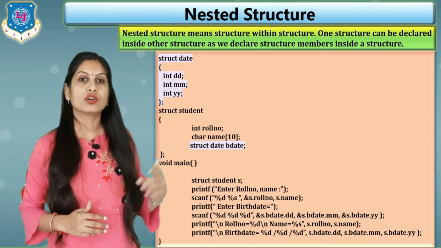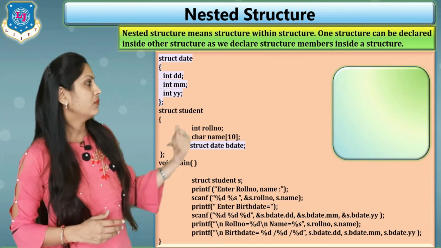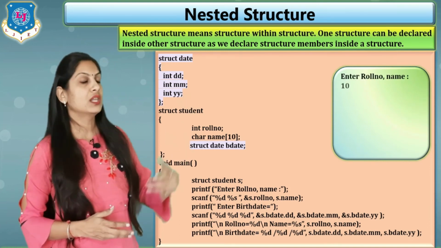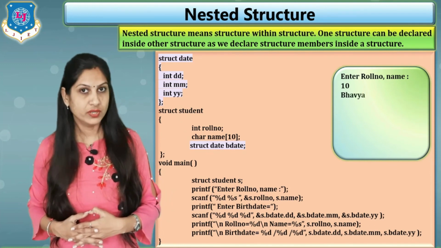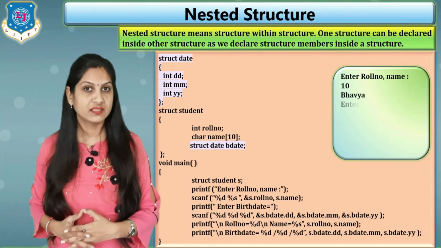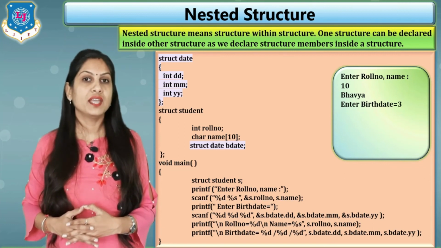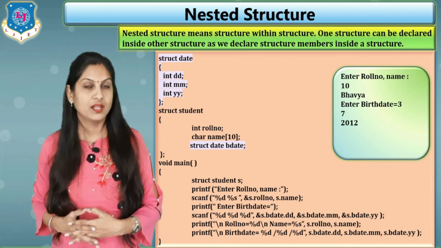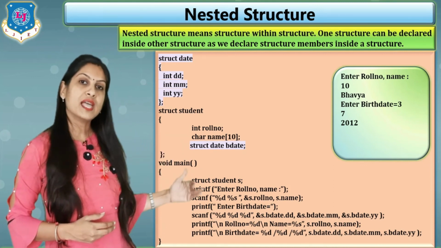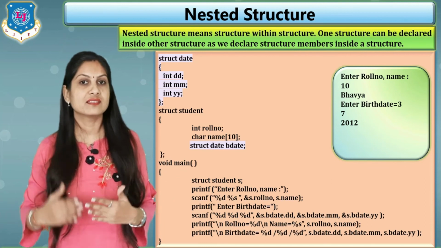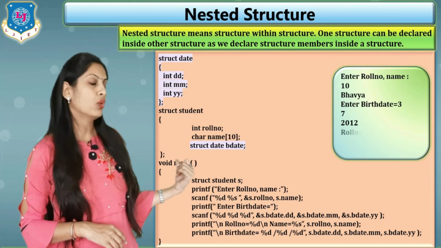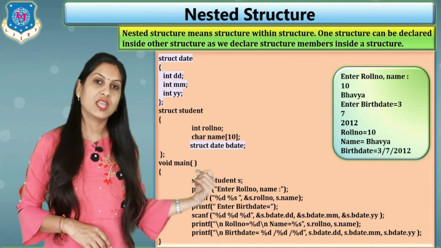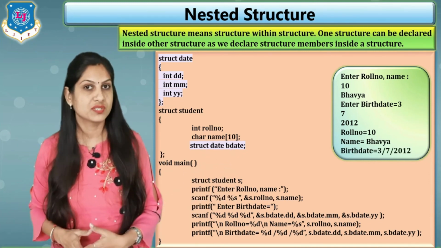Now what is the output of this program? Let's see here. First the message is displayed, enter your roll number and name. So I am entering roll number, that is 10, and name is Bhavya. Then enter birth date. Here I enter the day, that is 3, then month 7, and then year 2012. Then the next printf will be executed and the same details will be printed: roll number equals 10, name equals Bhavya, and birth date equals 3 slash 7 slash 2012.